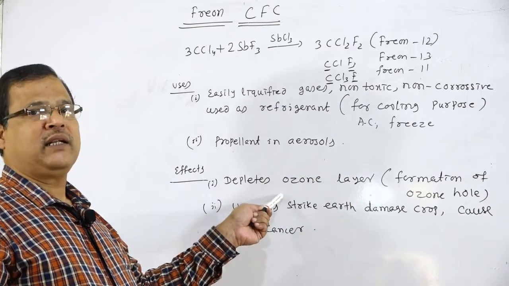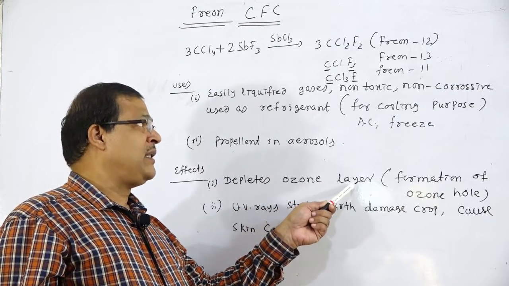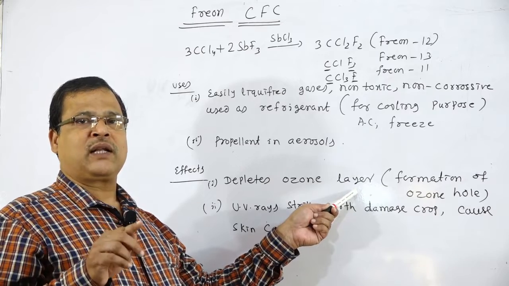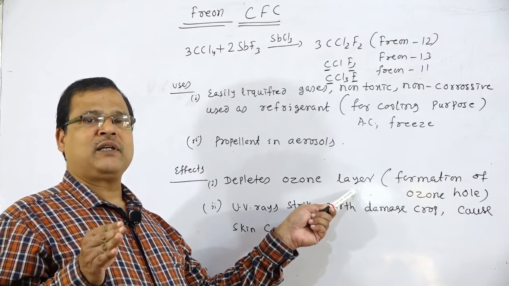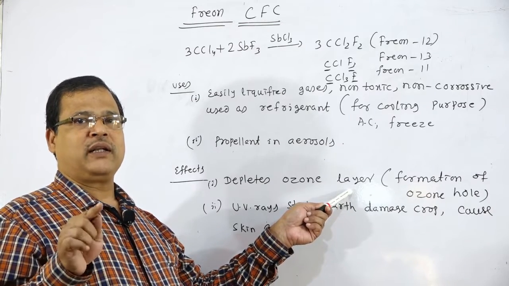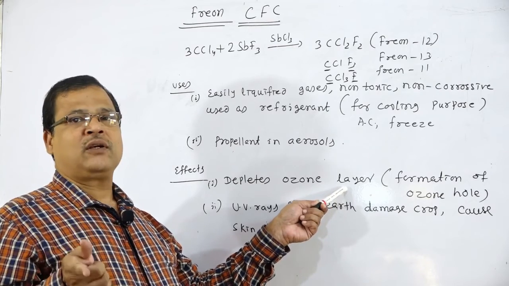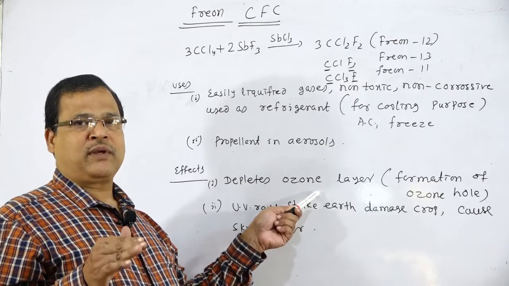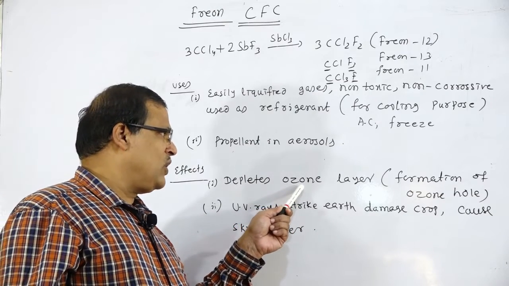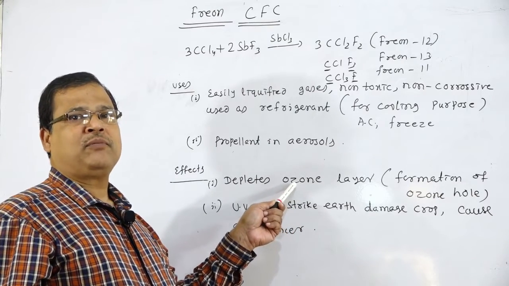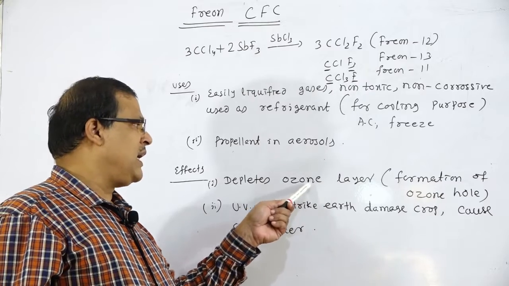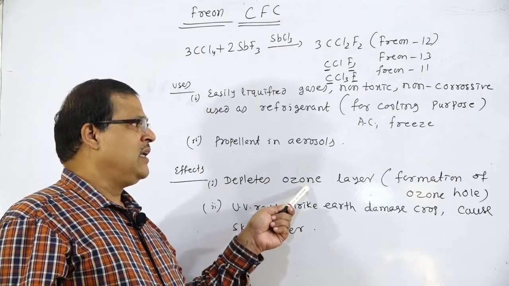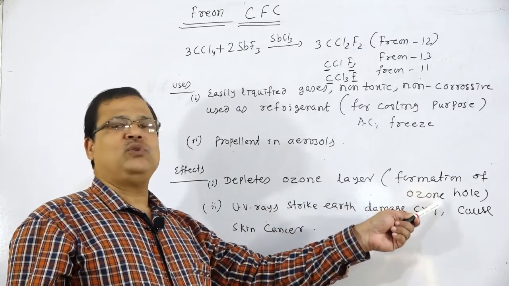CFC comes in contact with sunlight, and there is the formation of free radicals, F dot, fluorine free radical, Cl dot, chlorine free radical, and these free radicals corrode the ozone layer that protects us from ultraviolet radiations. The ozone layer gradually gets depleted, and that leads to the formation of an ozone hole.